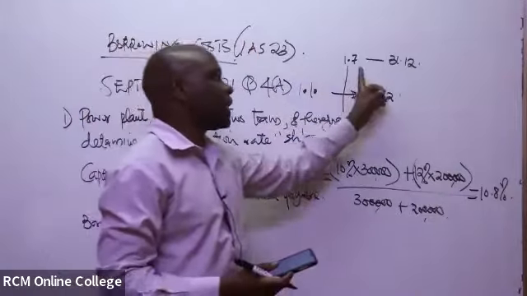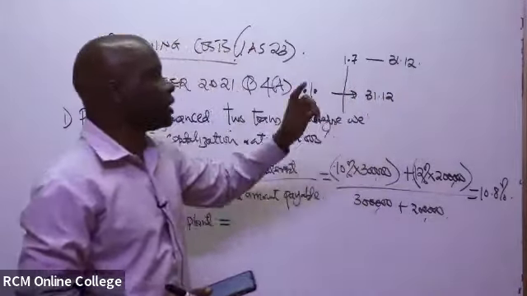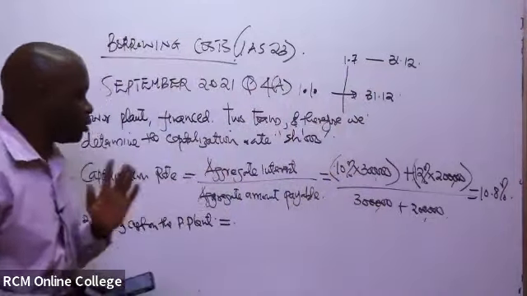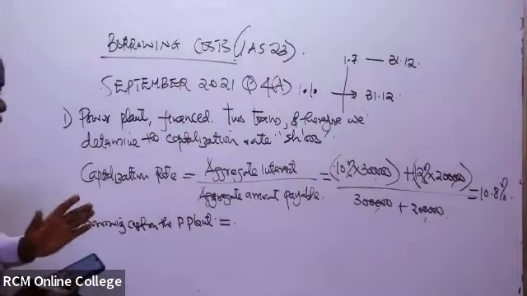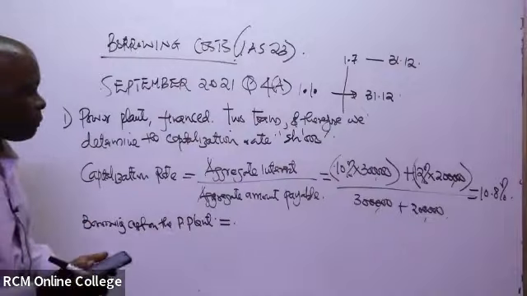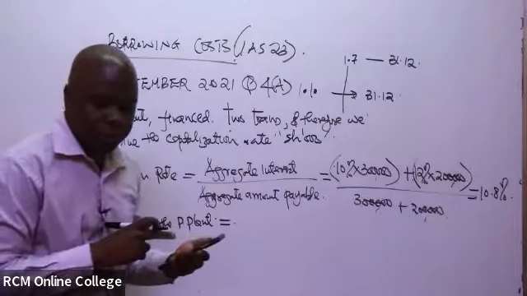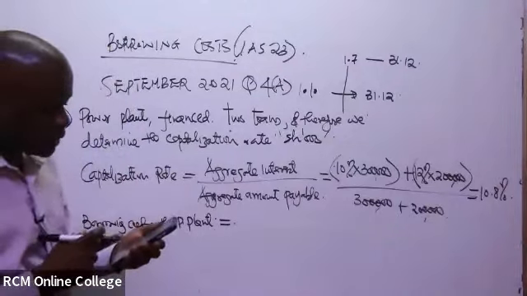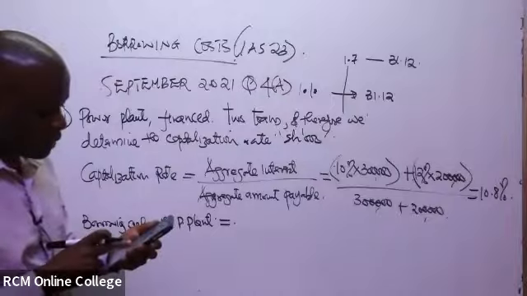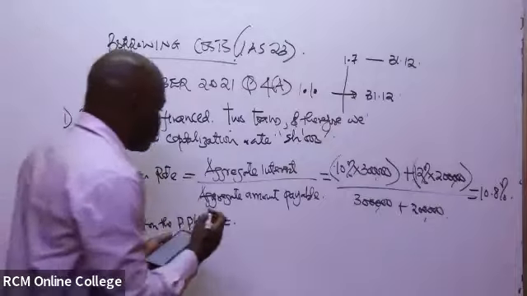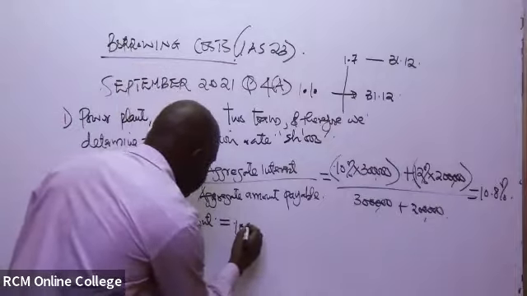But this one will be half a year because they started utilizing the amount from the middle of the year. So to get the borrowing cost on the power plant, we'll take the first amount that was borrowed, that is 100 million from 1st of January.